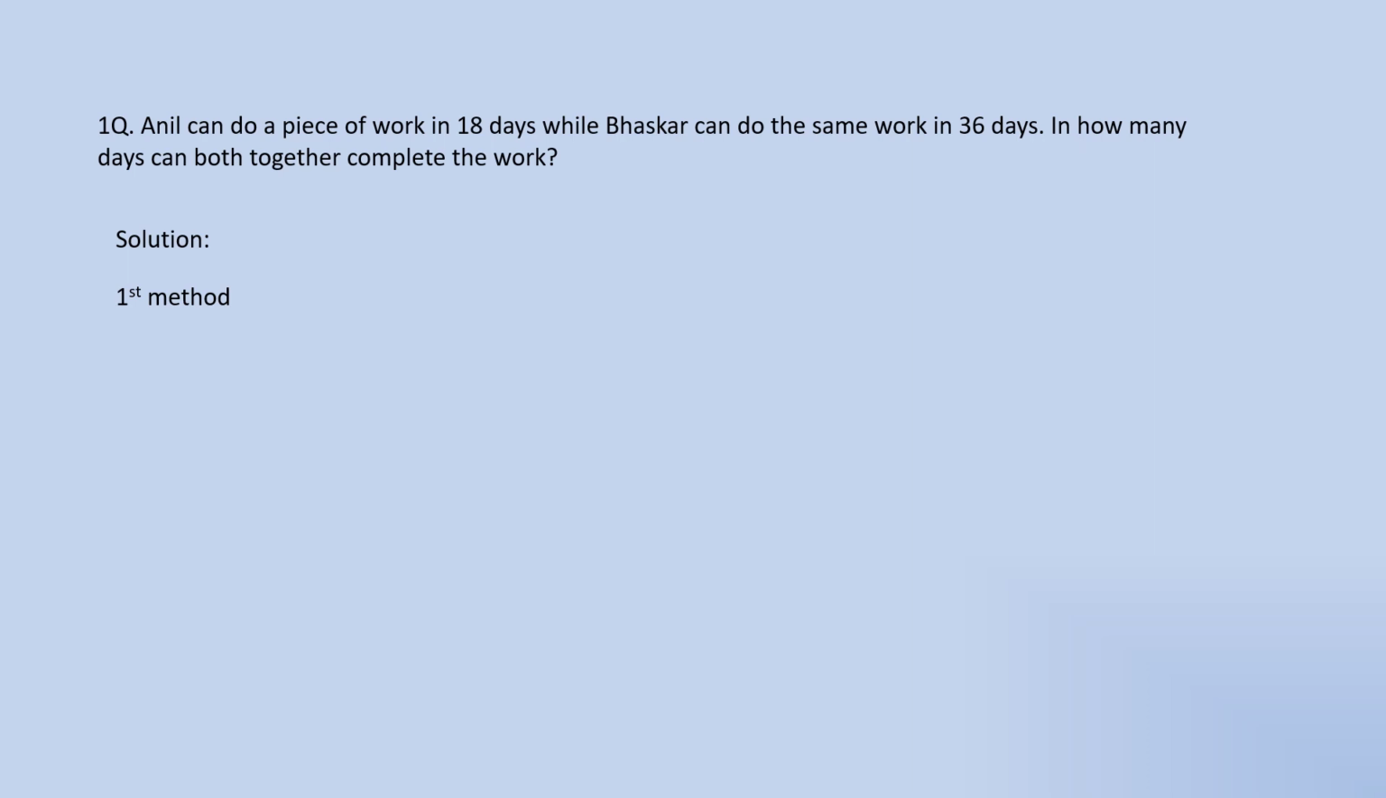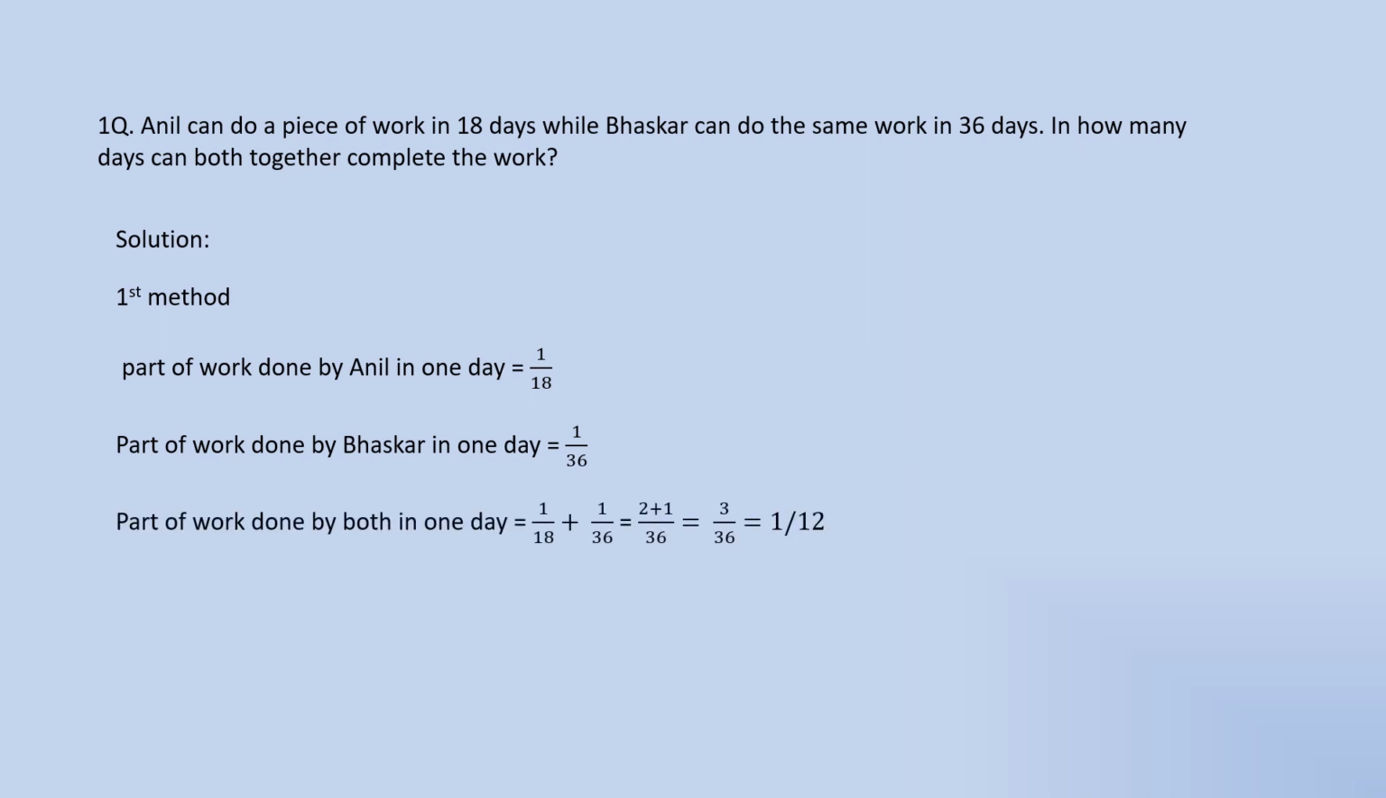In this topic I am going to explain two methods. One is the basic or concept method, and the second one is the shortcut method. The first method, the basic method: part of the work done by Anil in one day is 1 by 18, as Anil can complete the work in 18 days. In the same manner, part of work done by Bhaskar in one day is 1 by 36.